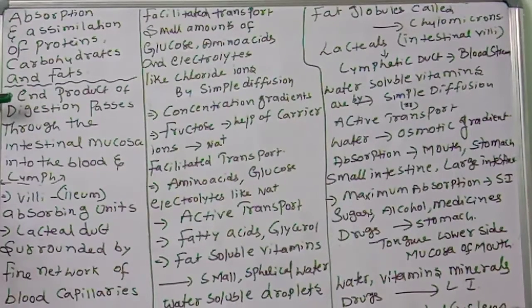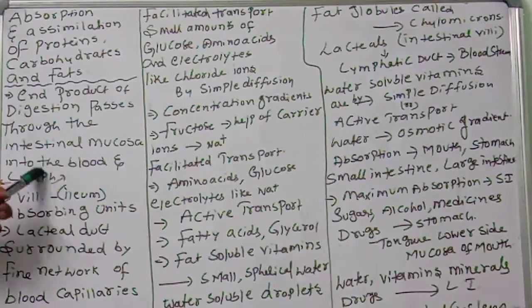Absorption is a process by which the end products of digestion pass through the intestinal mucosa into the blood and the lymph. Blood, you know very well, is a fluid connective tissue. Lymph is also like blood.